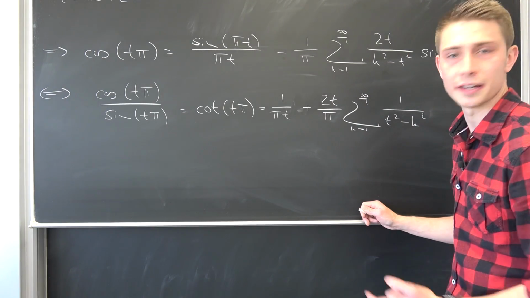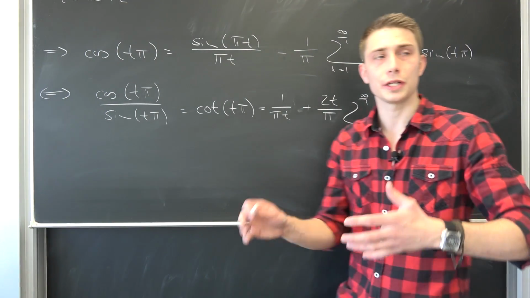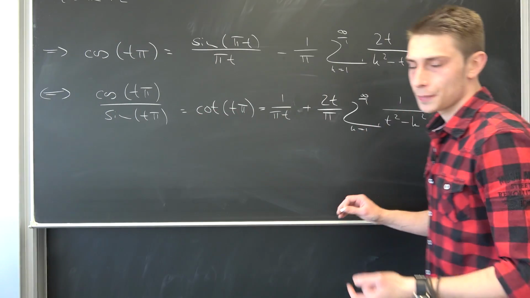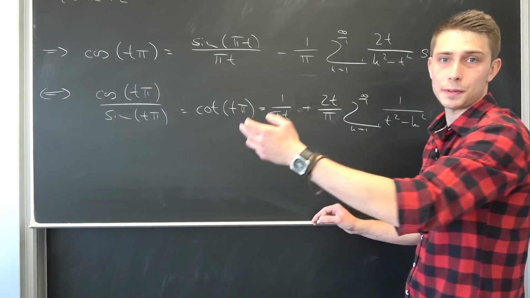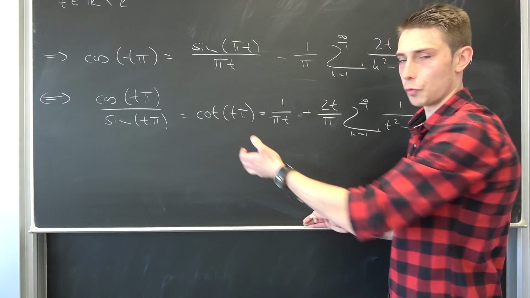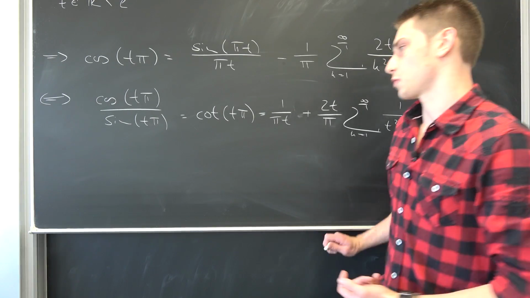expansion for the cotangent. One thing I would like to do, I would bring it into the proper form that you are going to find in most textbooks, probably. We are going to let t times pi be equal to something else, for example z, so making it valid for complex characters right here.